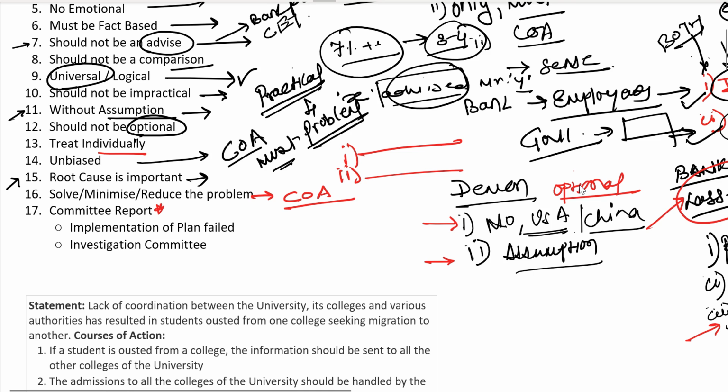Then comes committee report. Now this is one of the important stuff. A lot of the time they give you the option wherein committee report submission has been talked about. Here you need to understand, predominantly for IBPS and CT kind of exam, this is something you need to be really careful about.